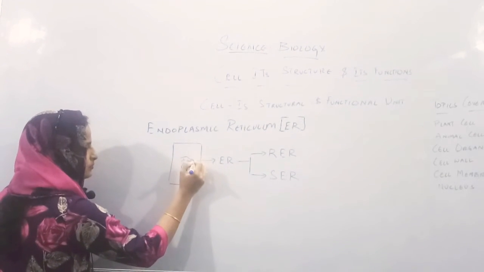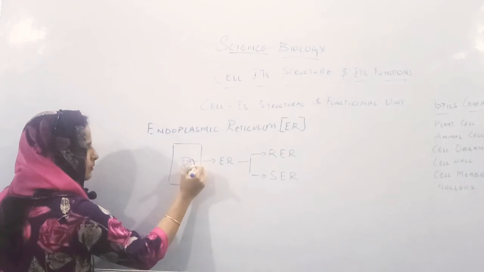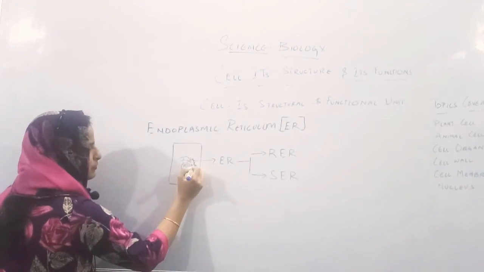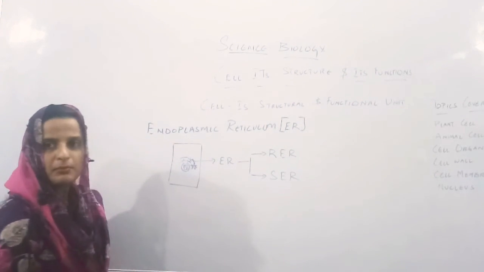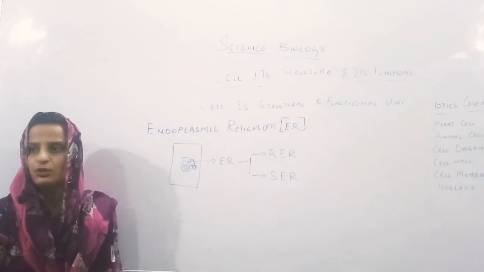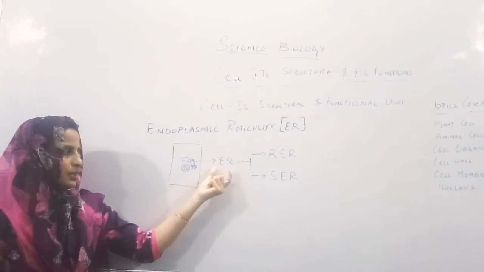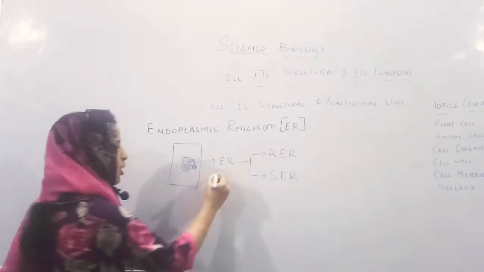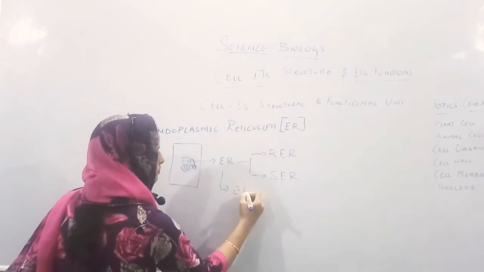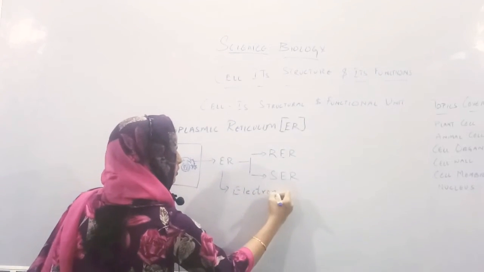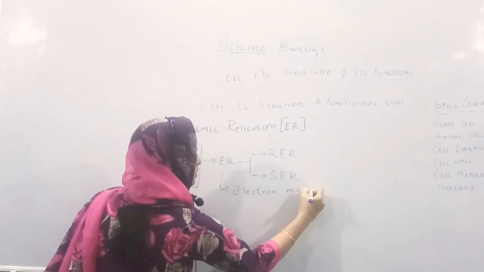It will be like this. Some roughness you can find, that is nothing but rough endoplasmic reticulum. This endoplasmic reticulum can be seen only with the help of an electron microscope.